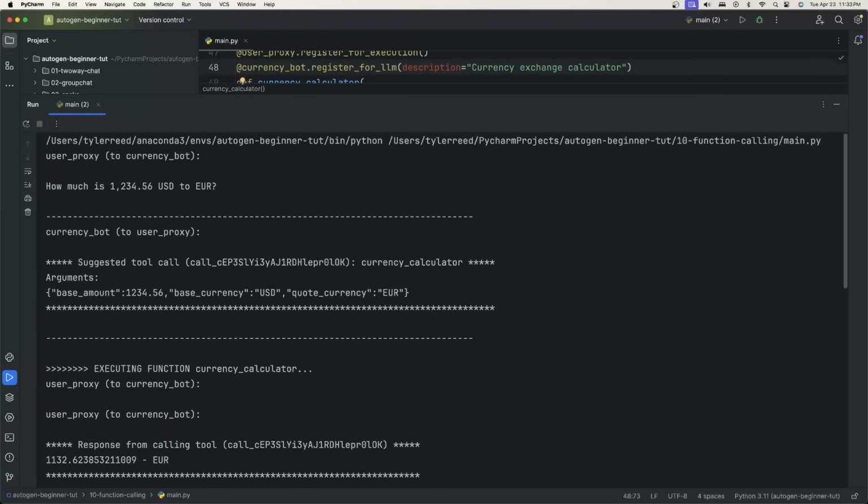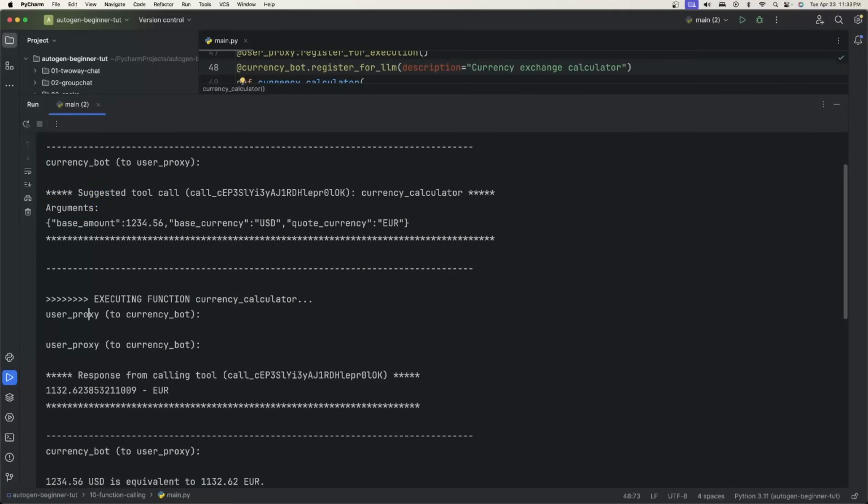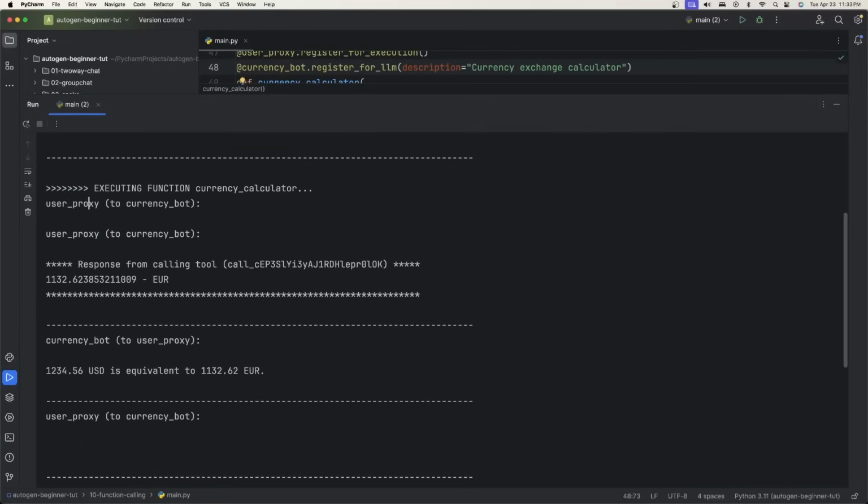Let's just see that one more time. The user proxy gave a message to the currency bot. The currency bot said, okay, in order to do this, I have a suggested tool call called currency calculator. It gives the arguments. The user proxy actually executes it. And then the currency bot says, okay, now that you got the function, you got the result, this is the equivalent, or this is the currency exchange.